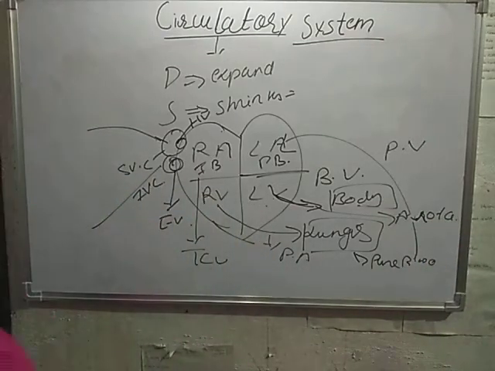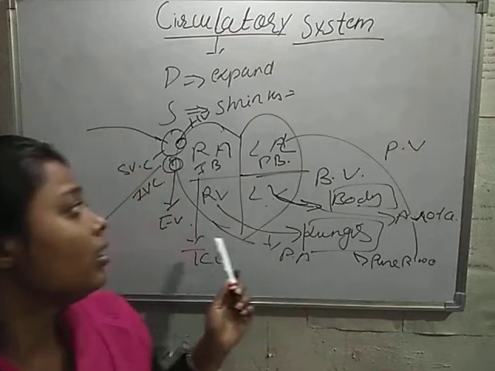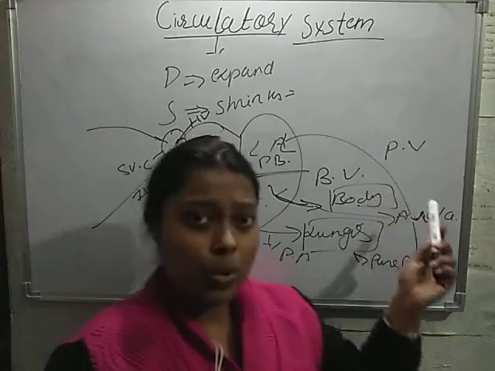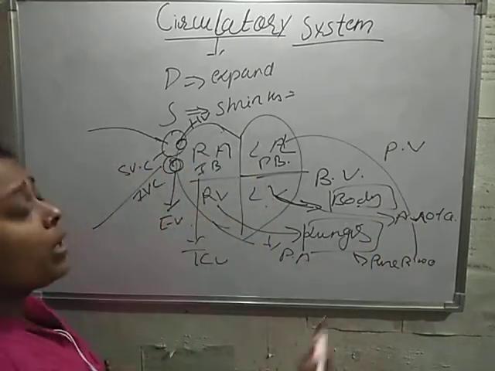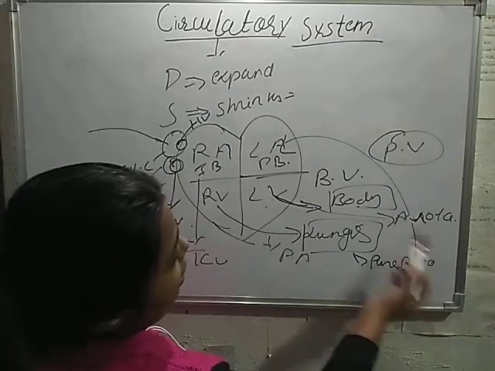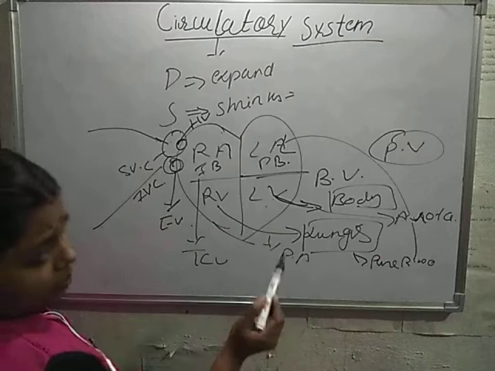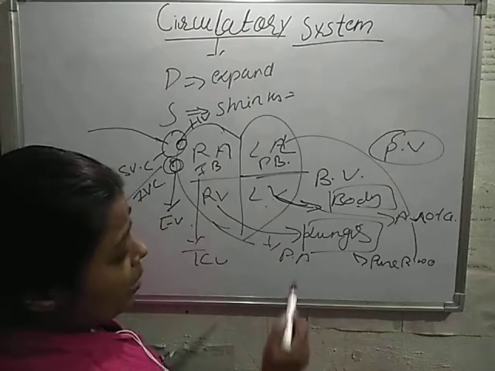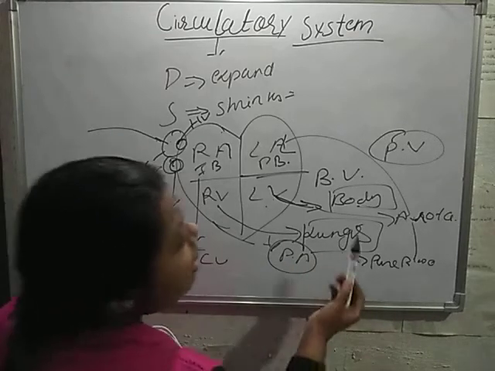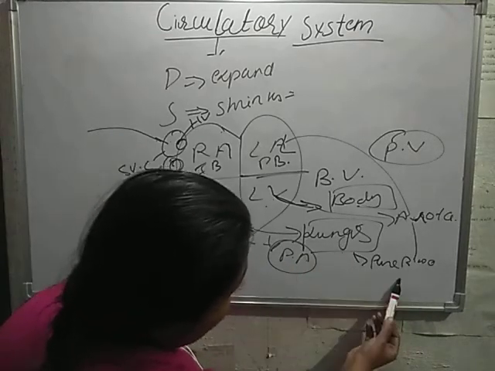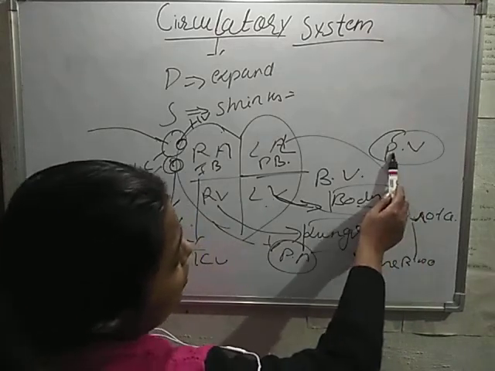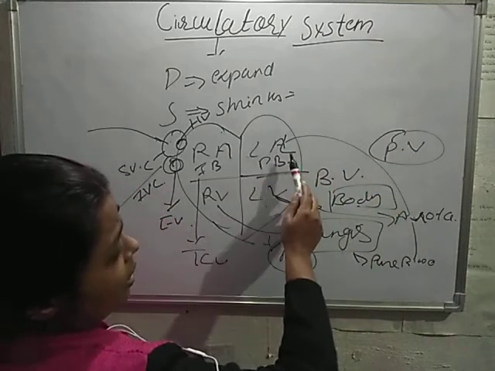Okay. Now there are two things which should be noted. We all know that veins carry impure blood, but there is one vein which carries pure blood, that is the pulmonary vein. And there is one artery which carries impure blood, the pulmonary artery. It carries impure blood from the right ventricle to the lungs, and here the blood is purified, and now this pure blood is carried through the pulmonary veins to the left auricle.